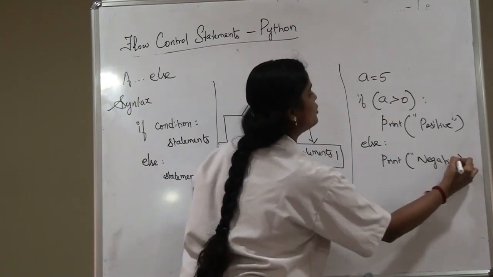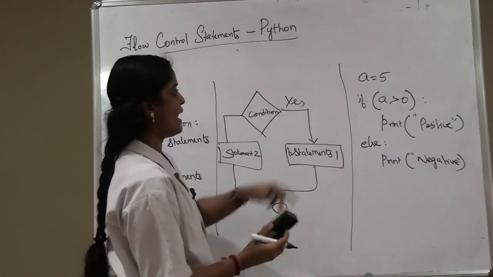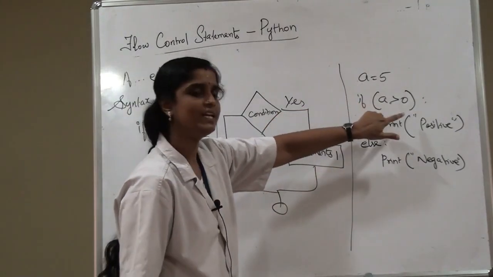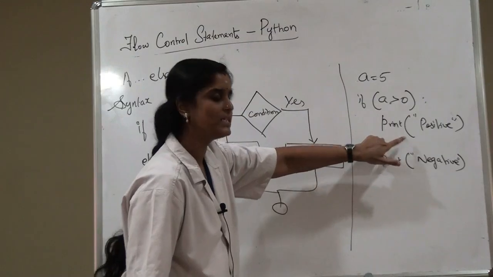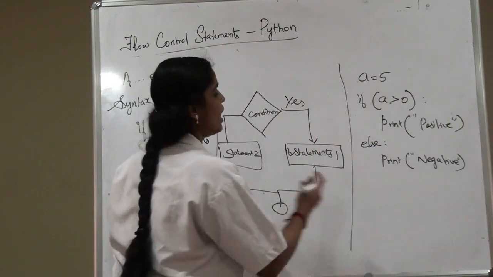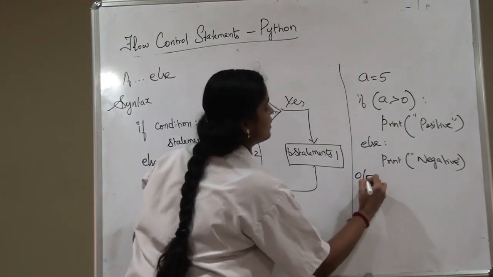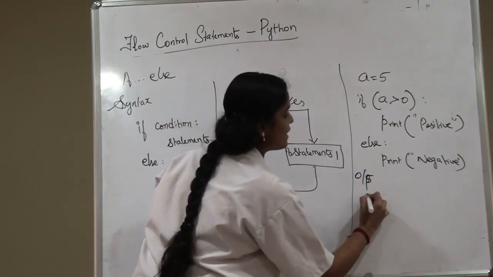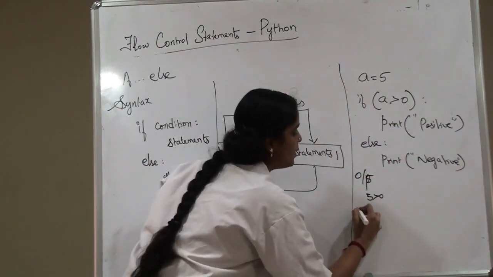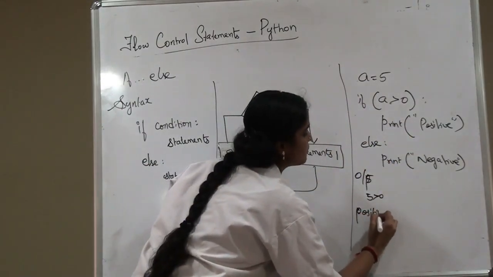So what will be the output of my program? I have defined a variable A, then we have used the syntax: if the condition is true, then this statement will get executed, otherwise this statement will get executed. Now my output will be... 5 is greater than 0, so my condition is true, so what will be my output? My output will be positive.